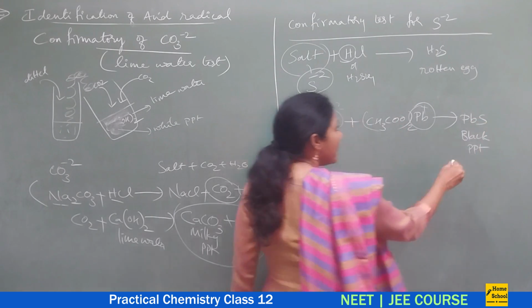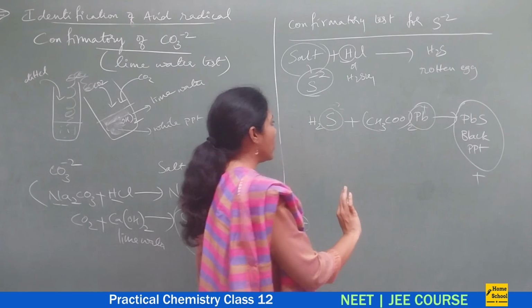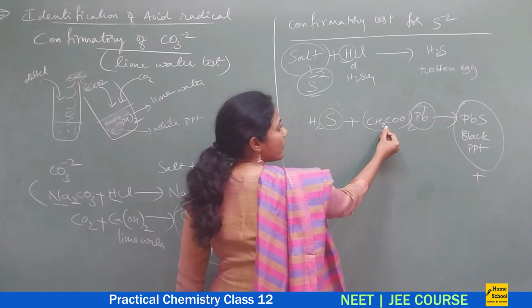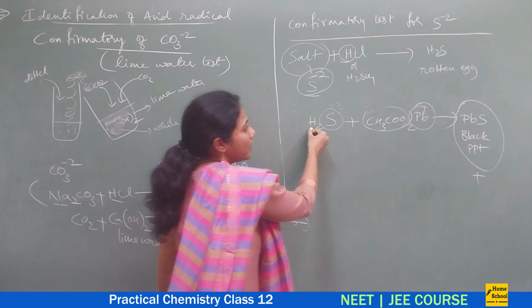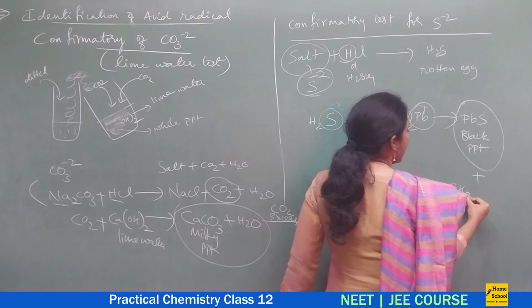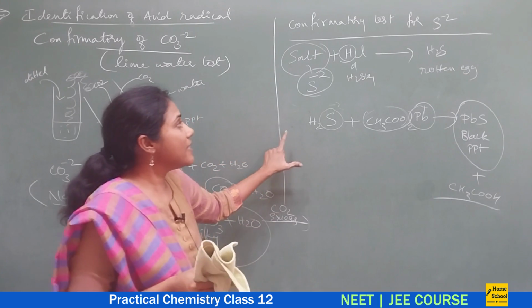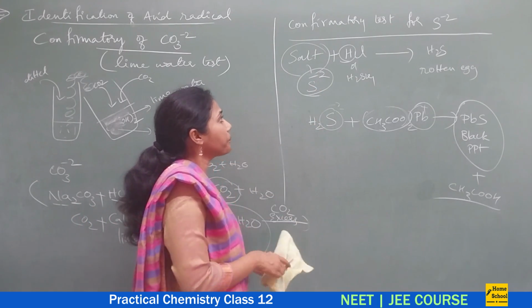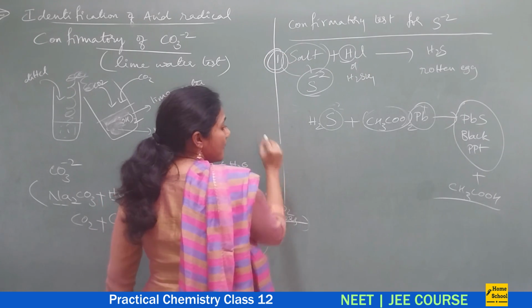So remember the main substance. Byproduct, even if you don't remember, not an issue. What is the byproduct you will get? See, positive part combined with the negative part. Negative part is acetate. Here positive part is hydrogen. So what do you get? Acetic acid you will get as a byproduct, isn't it? So this is one of the confirmatory tests of sulfide. Okay, so this is confirmatory test number 1.